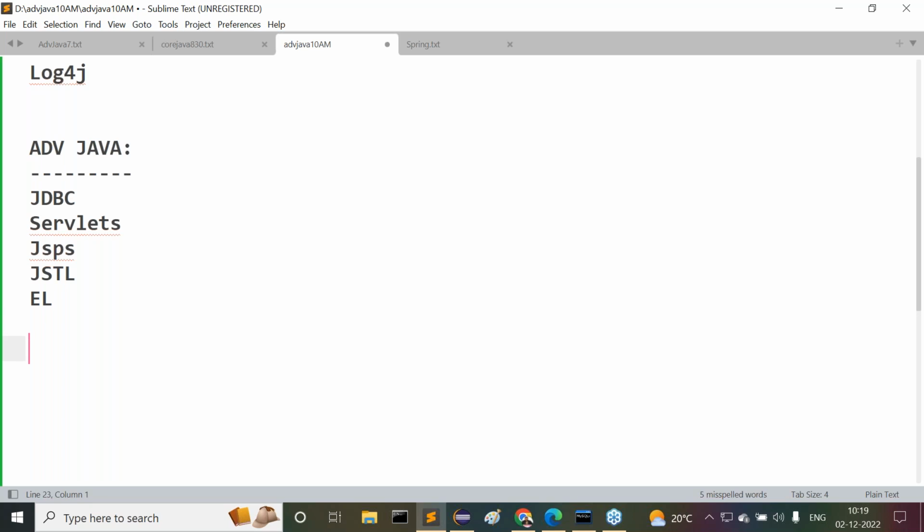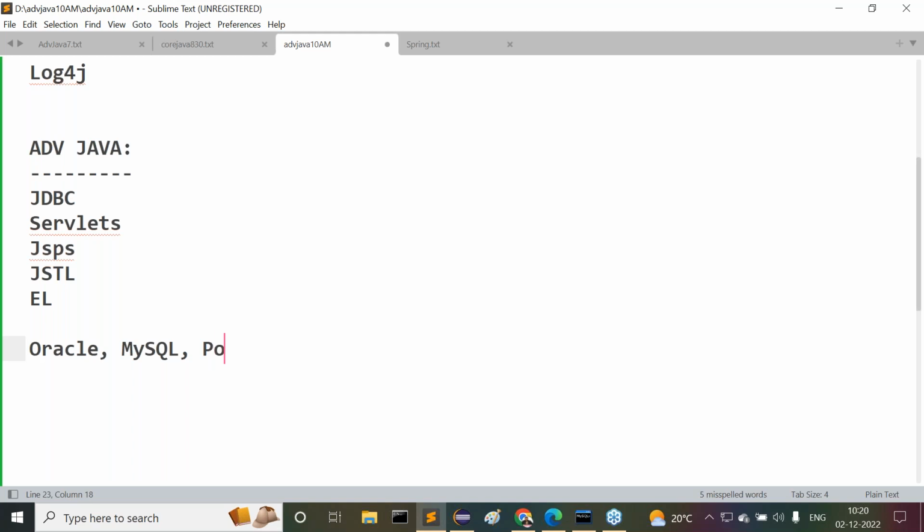JDBC means Java Database Connectivity. That means the process of interacting with the database from a Java application, where we require some database-related products. So to provide database-related products, we need to use some database. What databases am I going to use? We are going to understand Oracle and MySQL. Minimum these two databases we are going to see in our JDBC.